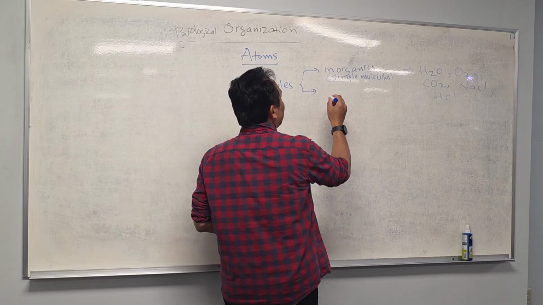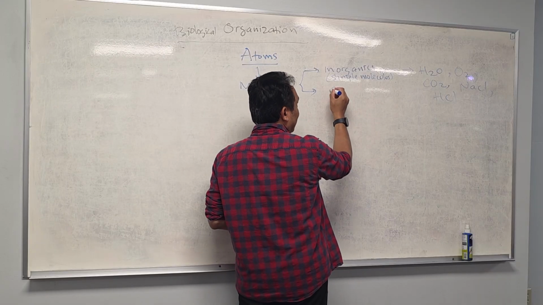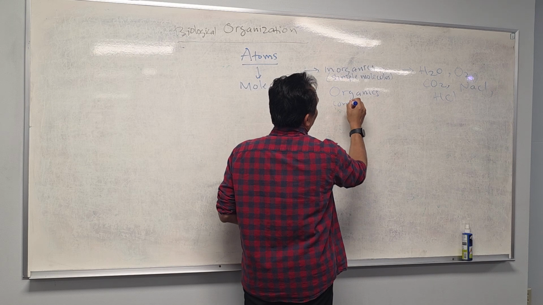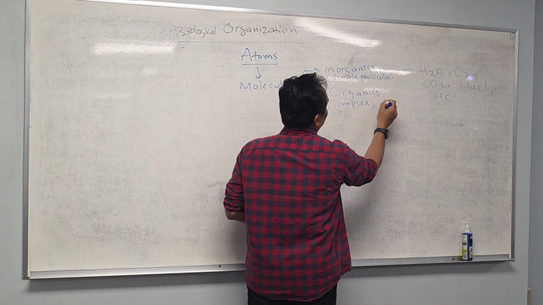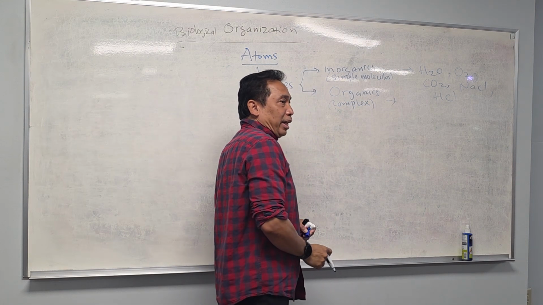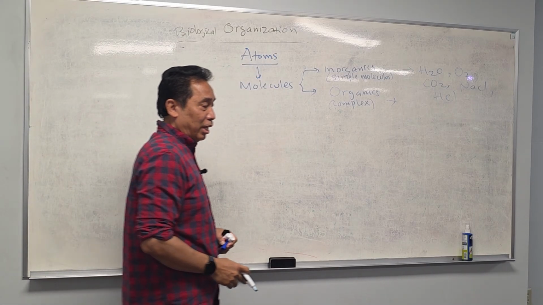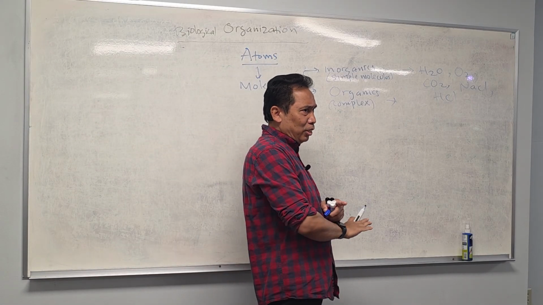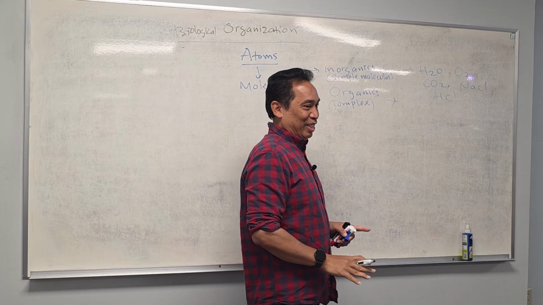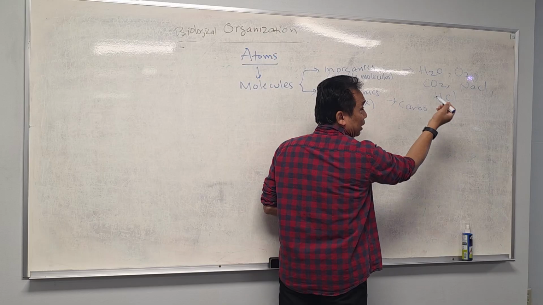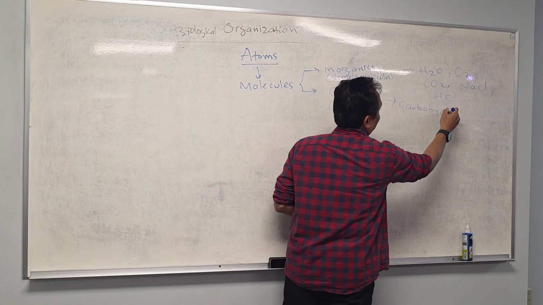Now you also learned the complex molecules. What do you call them? Organics. At least we have learned 4 of them. If it consists of many sugars, what do you call that molecule? Carbohydrate, which is polysaccharide, right?